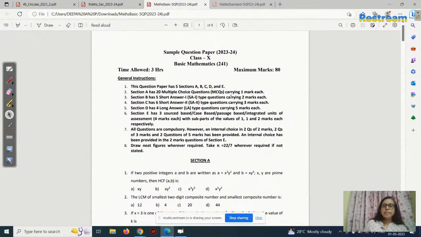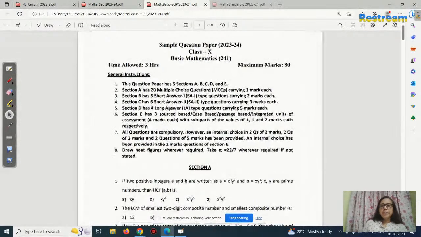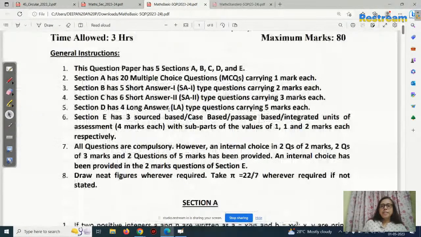Section B has 5 short answer questions, carrying 2 marks each. Section C has 6 short answers, each one carrying 3 marks.